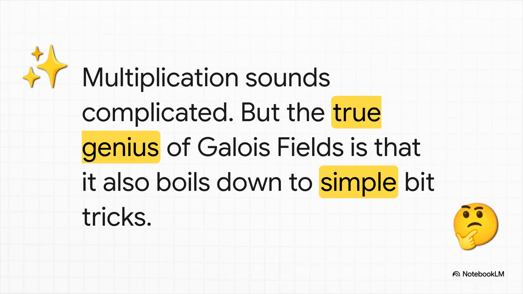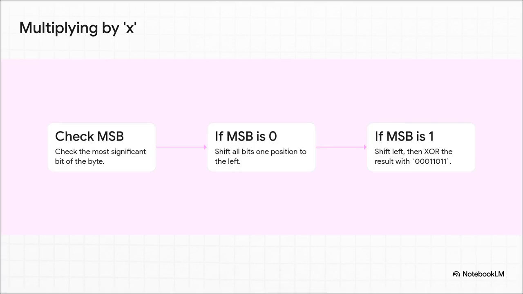But what about multiplication? I mean, multiplying two big polynomials and then finding the remainder? That sounds messy and slow. But this is where the real genius of using this specific kind of Galois field really shines. It all boils down to another set of super simple bit tricks. It turns out, to multiply any two numbers in our field, all you really need is a simple recipe for multiplying by x.